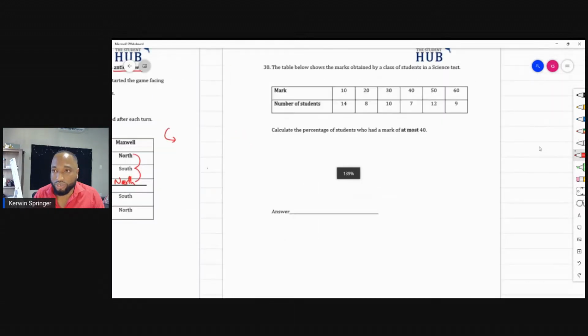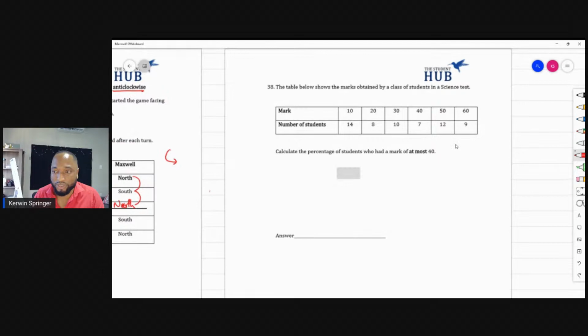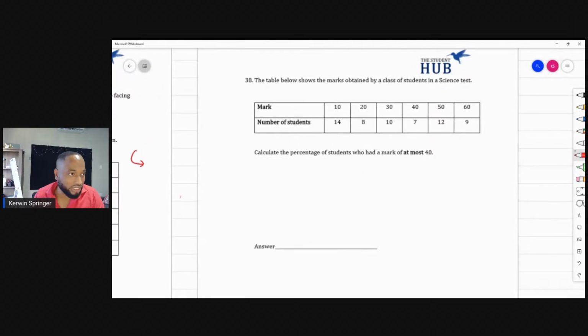The table below shows the marks obtained by a class of students. First person with the answer in the chat. Calculate the percent of students who had a mark of at most 40.